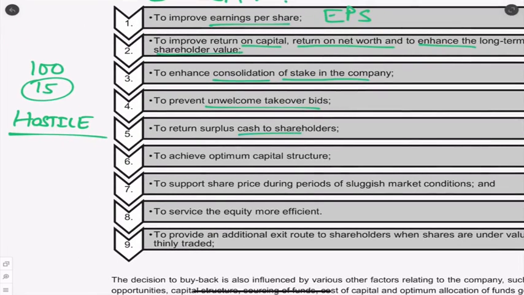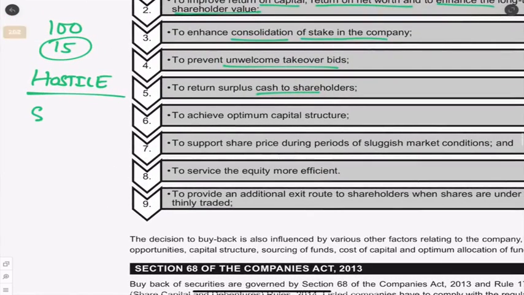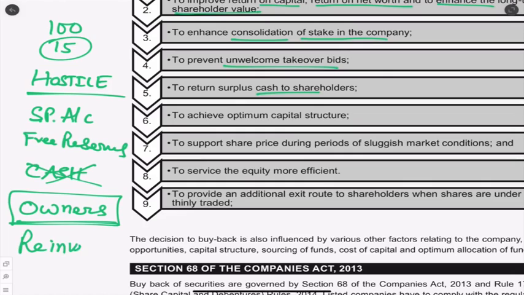To return surplus cash to the shareholders. We can give back the surplus cash which is there in the securities premium account or in the free reserves. If the company does not want cash, they don't want to expand, they don't need cash, they can give it to the owners of the company. End of the day, don't forget the basic principle: shareholders are the owners. So when we have enough money and don't want to expand or reinvest, we can return the surplus cash to the shareholders.